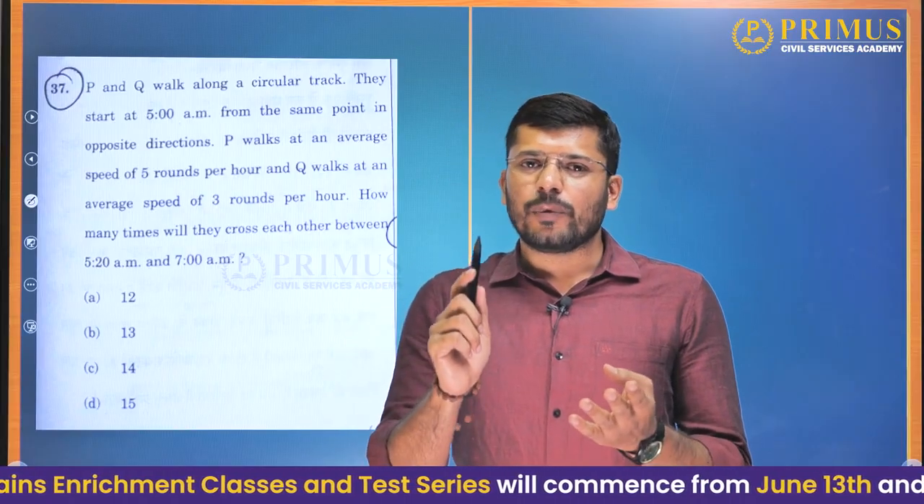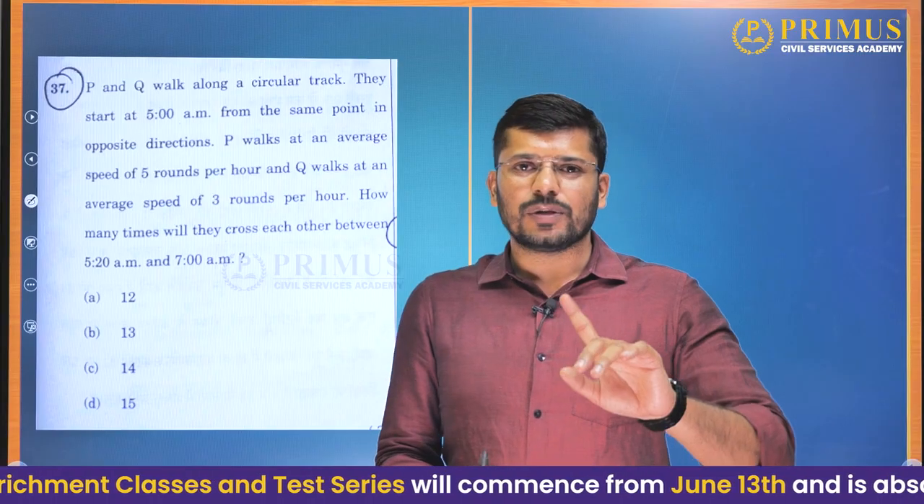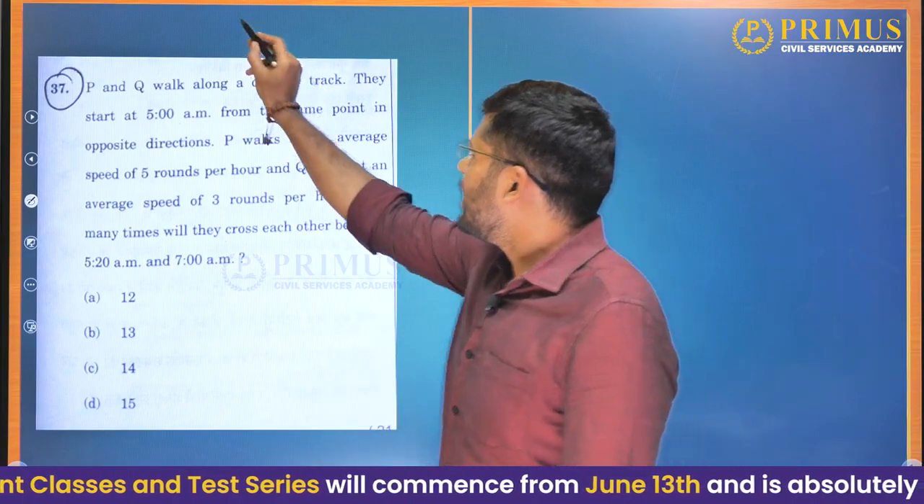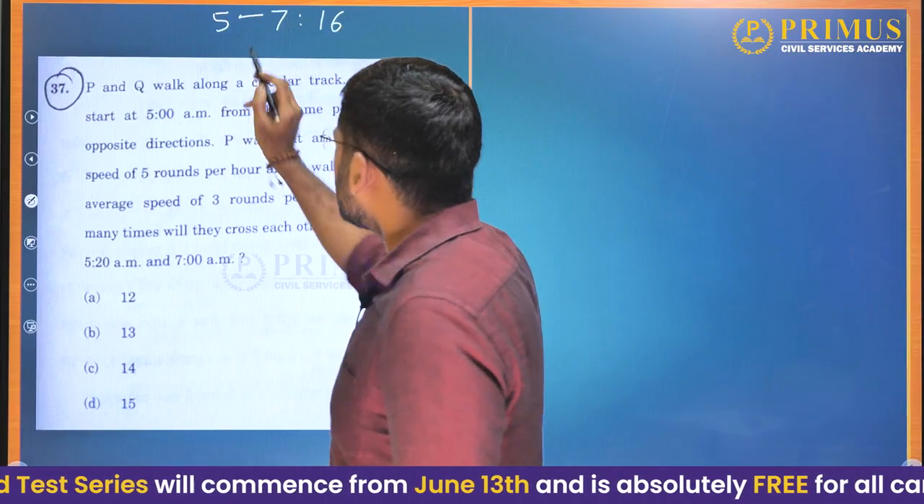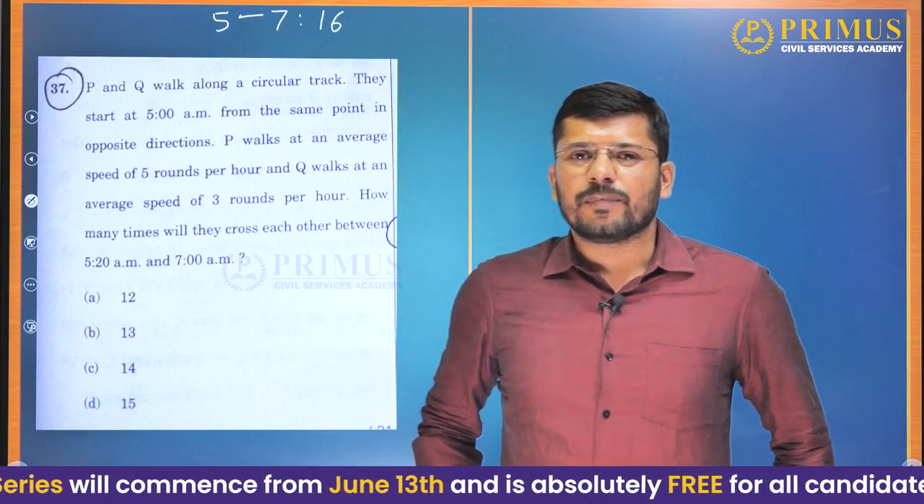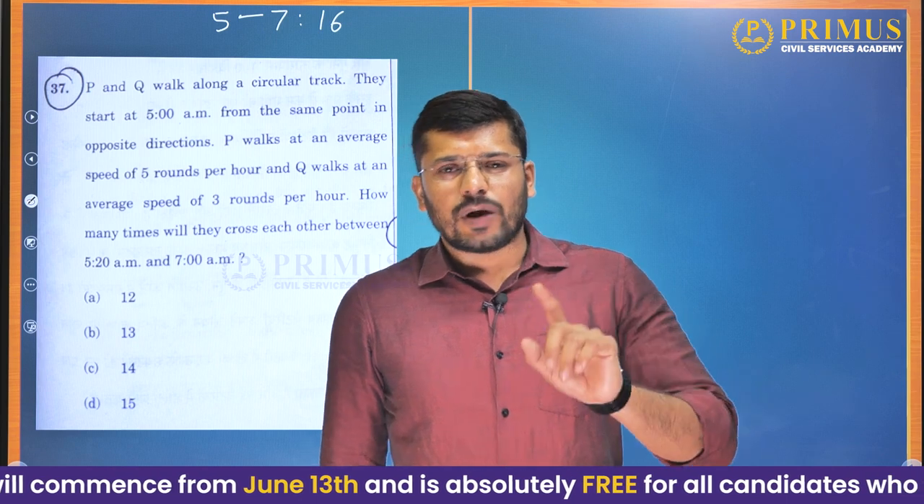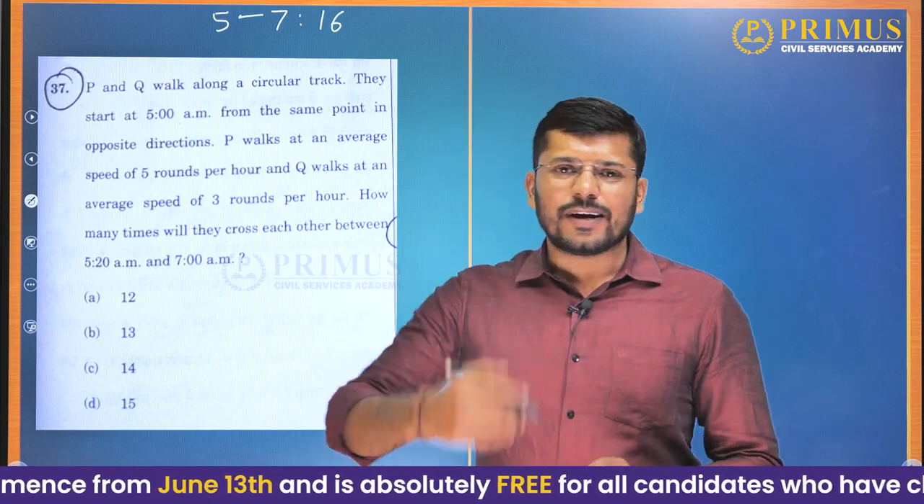For 2 hours, they will meet how many times? 16 times. So that we got. Between 5 and 7, how many times do they meet? Between 5 and 7, 16 times they meet. What about between 5 and 5:20? We know that 5 to 5:20 is nothing but 1/3 of an hour.